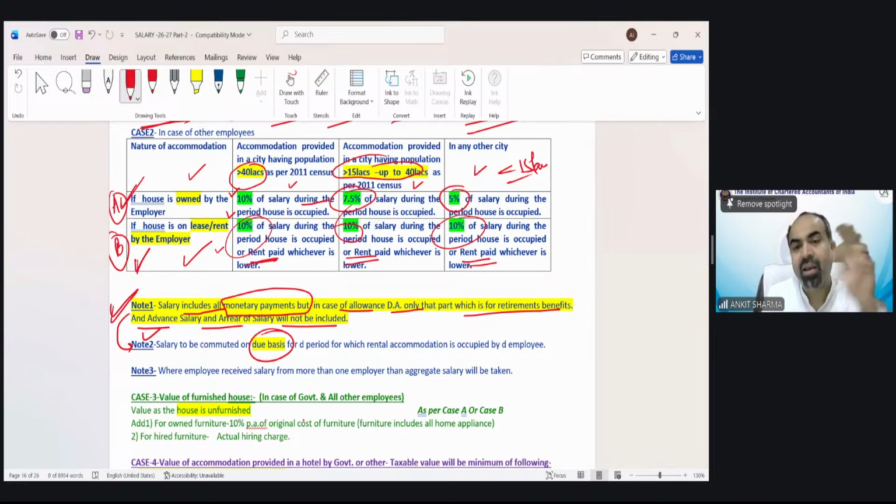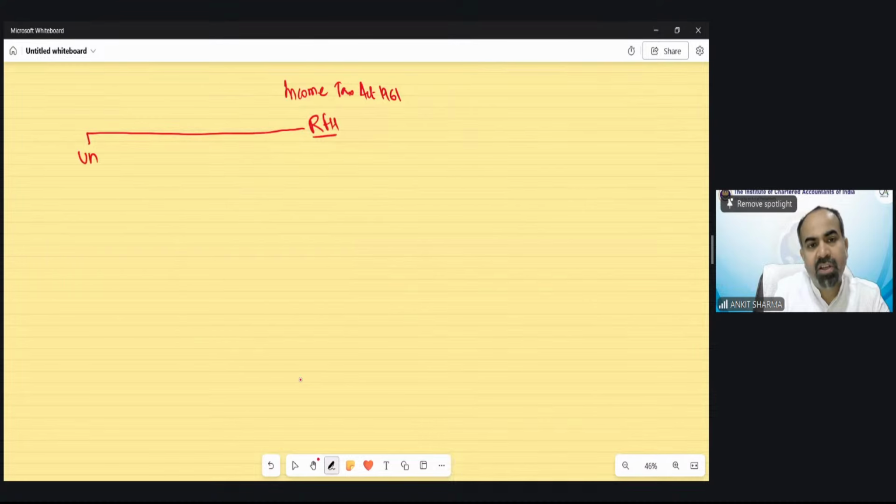Okay. Note number 3. Now case number 3: value of furnished house. So unfurnished house provision has been done. So rent-free house, unfurnished accommodation, in which there would be two cases.